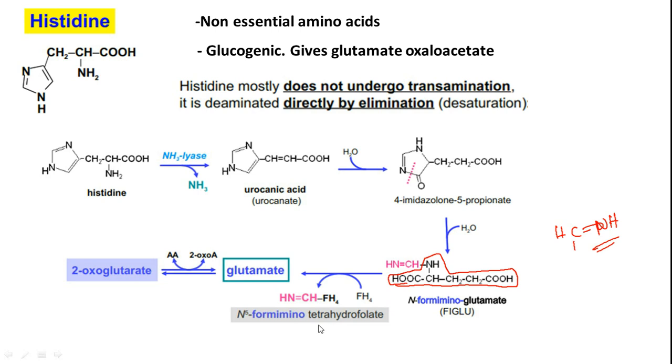Okay, so regarding this tetrahydrofolate and single carbon metabolism reactions, I made a separate video, so please see that video to get a clear idea. And this gives us glutamate. Glutamate will be converted to 2-ketoglutarate and that will enter into the gluconeogenesis pathway.